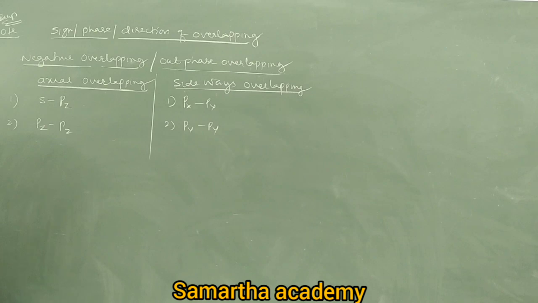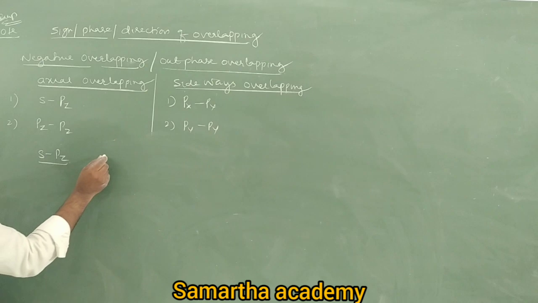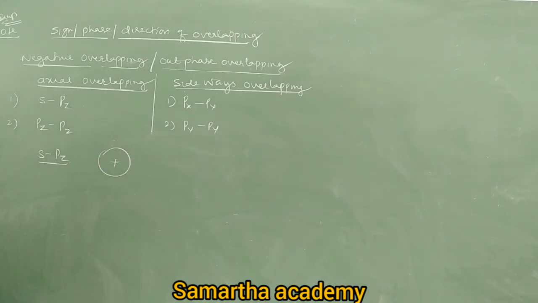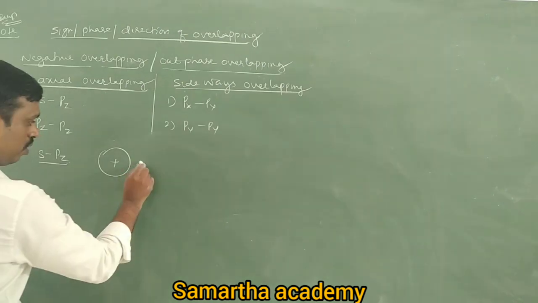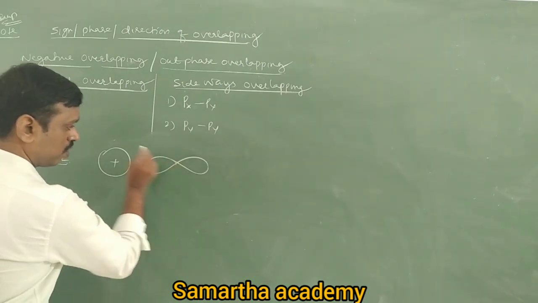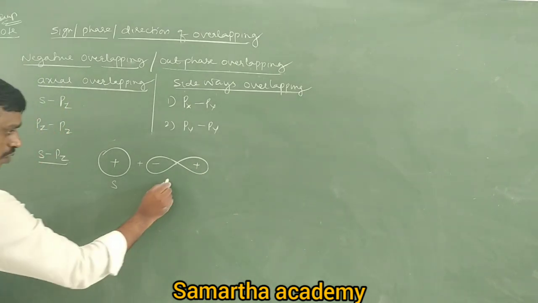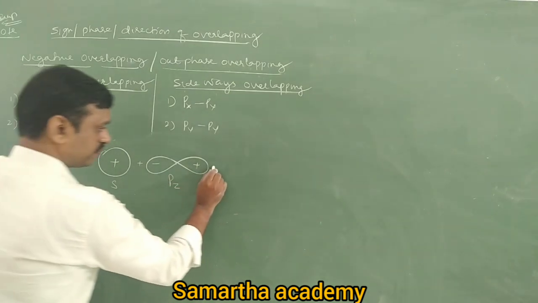Now draw the diagrams. First one is spz. Take the s orbital with a positive sign and the p orbital it should be negative. So this is an s orbital, this is a pz.